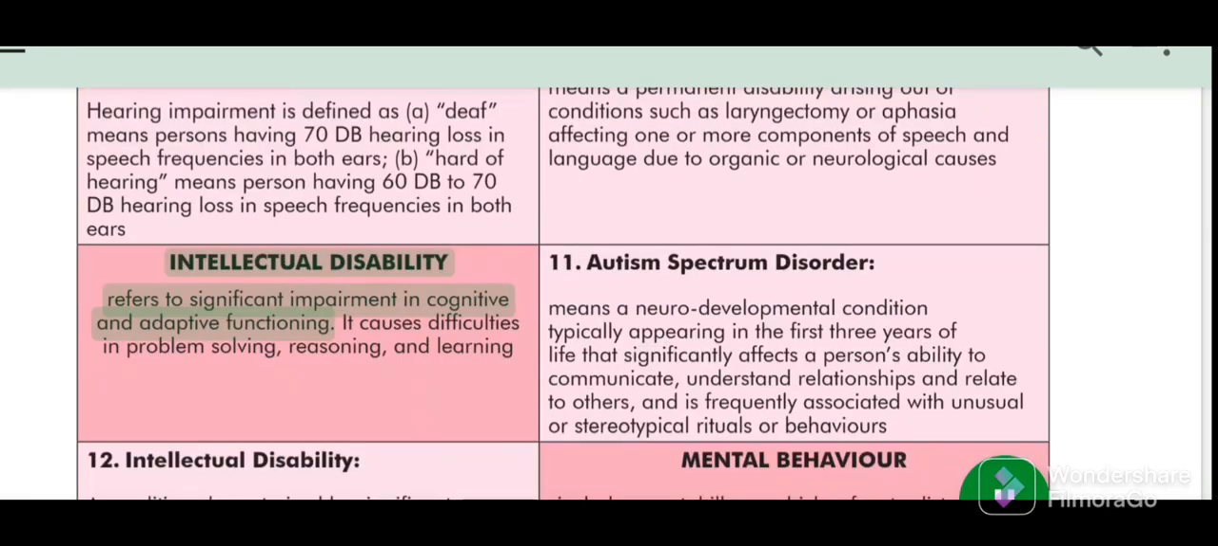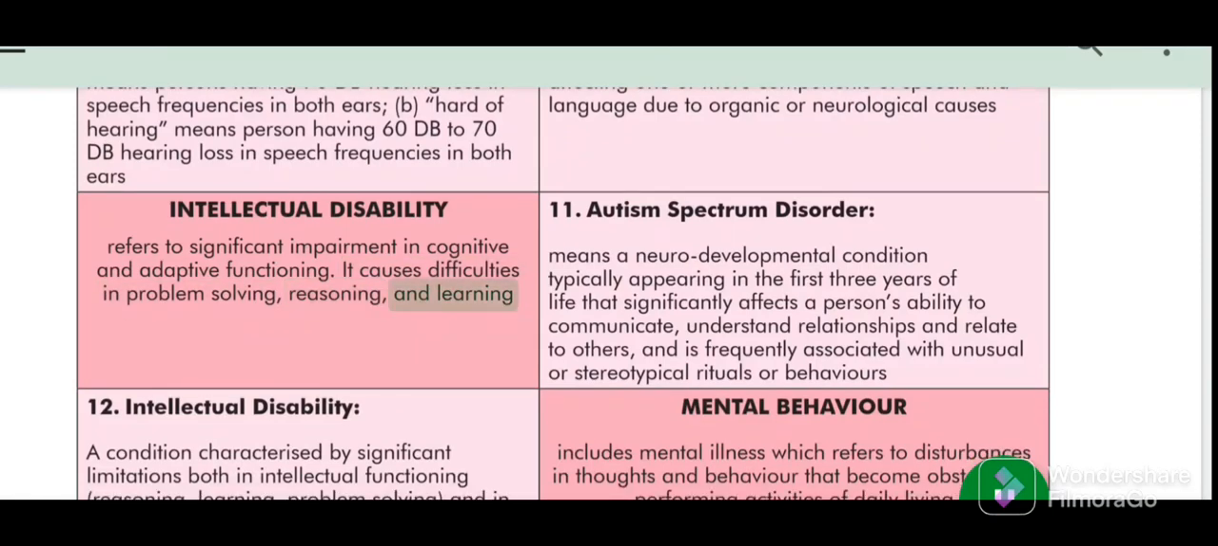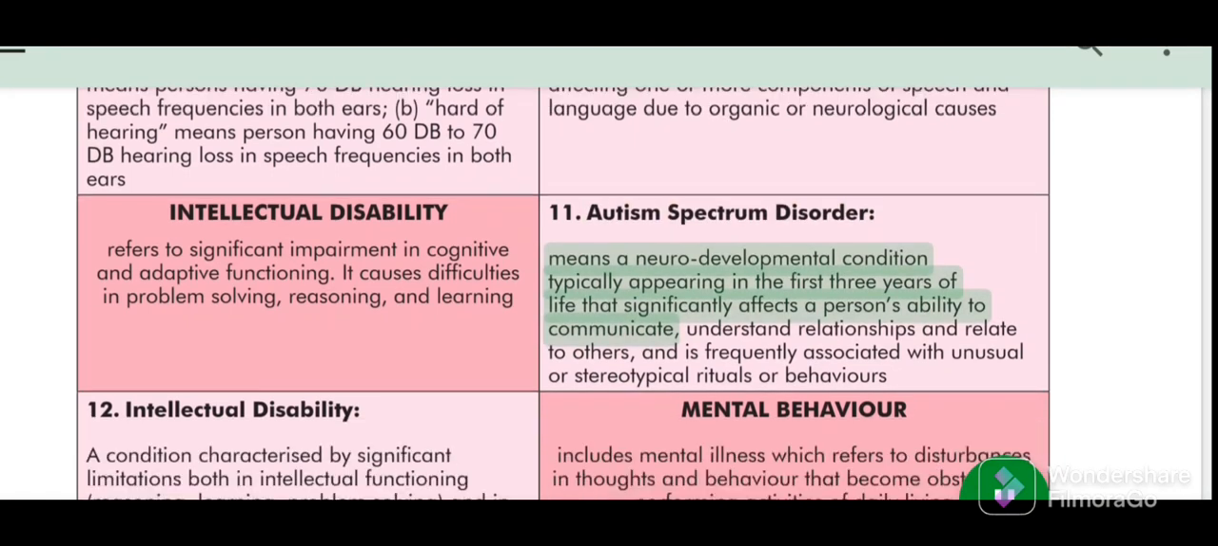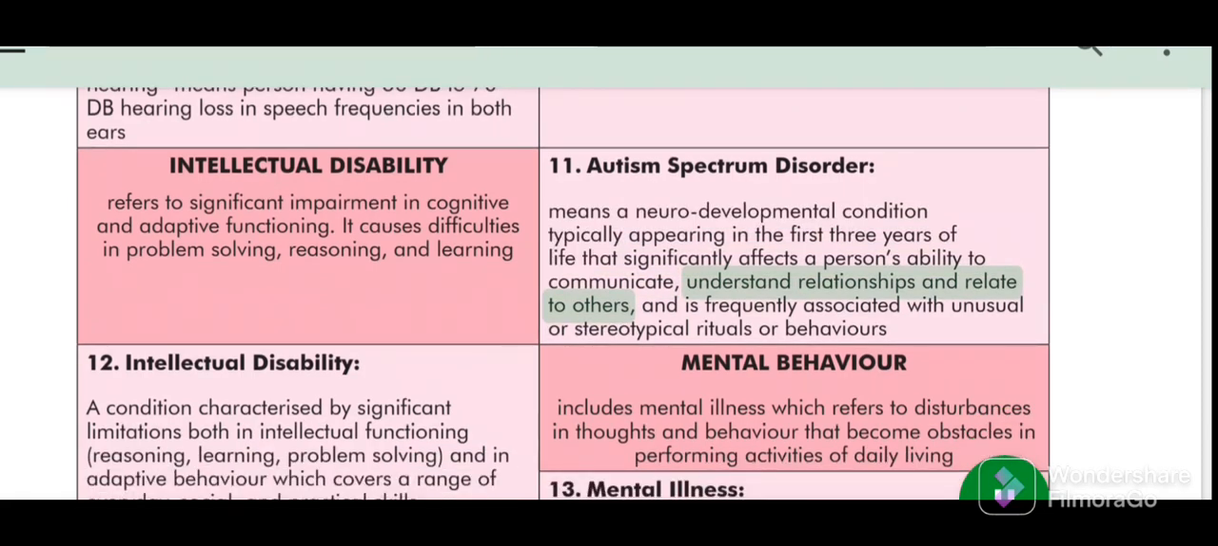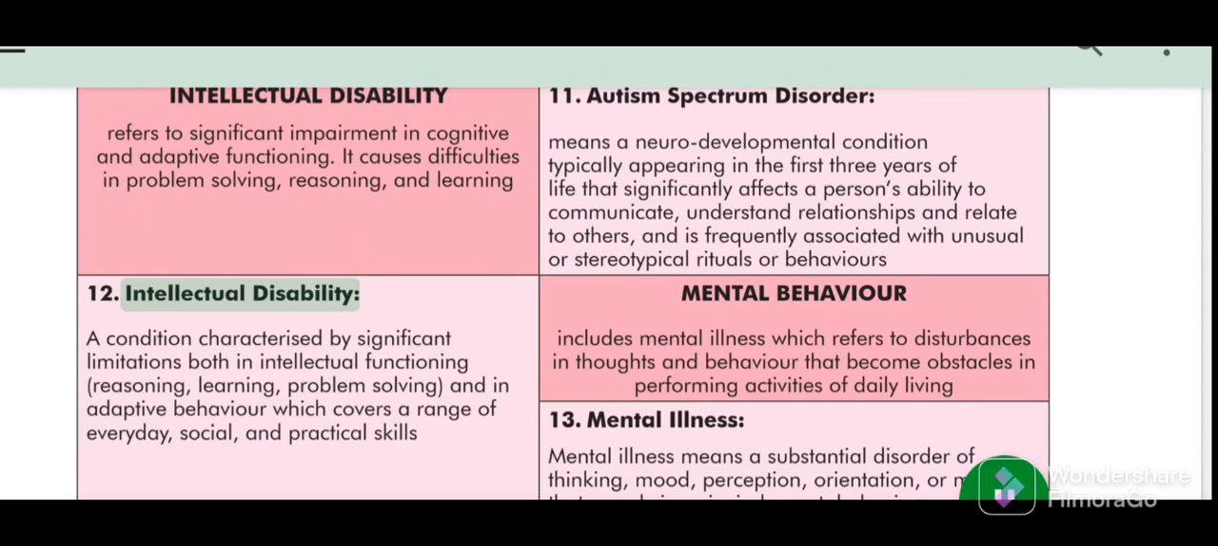Intellectual disability refers to significant impairment in cognitive and adaptive functioning. It causes difficulties in problem solving, reasoning, and learning. 11. Autism spectrum disorder means a neurodevelopmental condition typically appearing in the first 3 years of life that significantly affects a person's ability to communicate, understand relationships and relate to others, and is frequently associated with unusual or stereotypical rituals or behaviors.